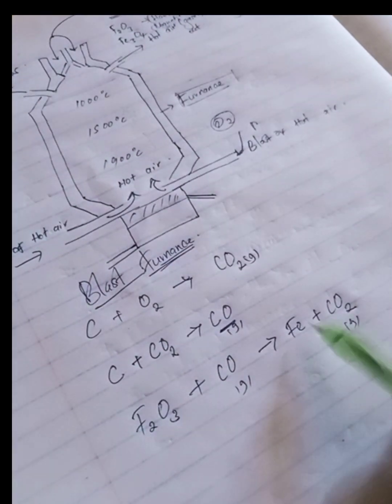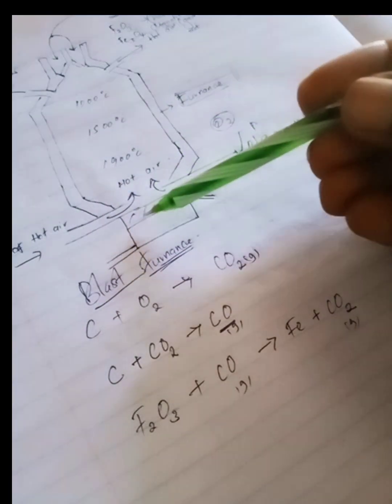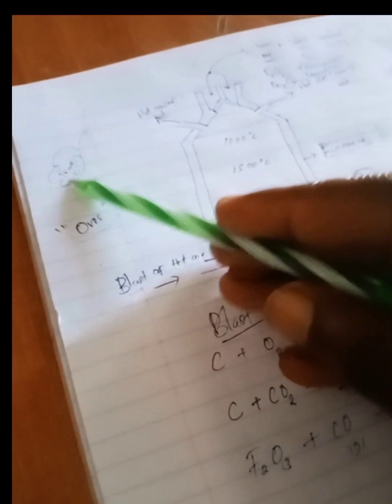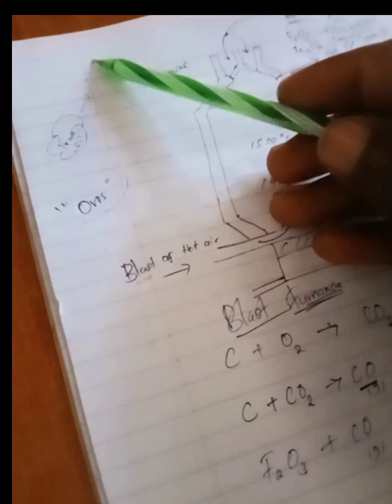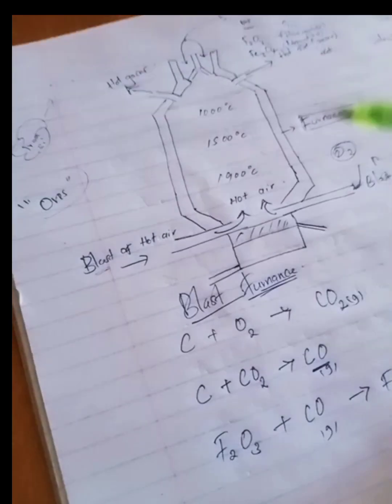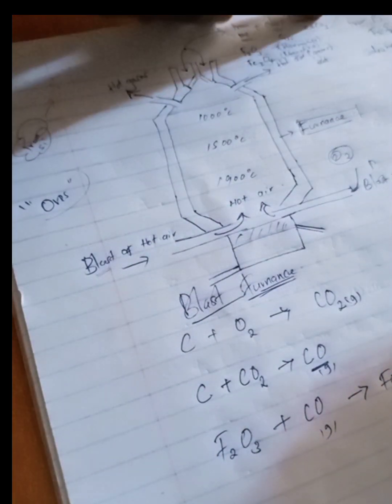Exactly. Now, after this reaction has occurred, we have our iron, it will come and settle here. And remember, we already broke this one into small pieces, so our iron has already been separated. Now we have our iron, and now other impurities are coming. And remember our limestone?